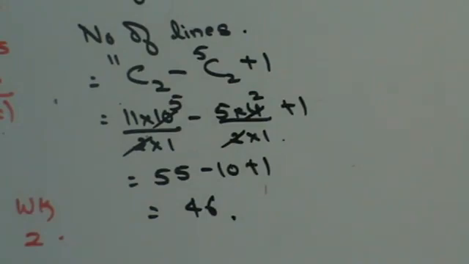Second part of the question. So, why do we take plus 1? Plus 1 because when I say C5 of 2, I am subtracting that one single line also on which all the 5 collinear points lie. Collinear points are the points which lie on a single line. So when I subtract, I am subtracting that single line also. Since I get that one line out of those collinear points, that is the plus 1 I am adding there. Right? Next.